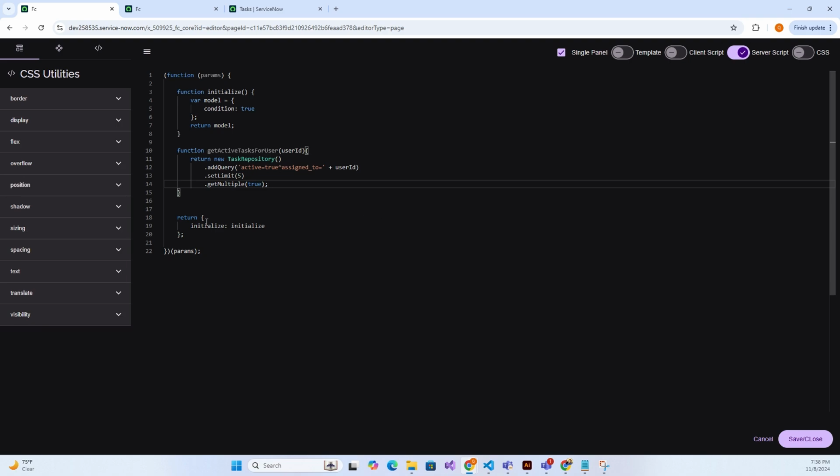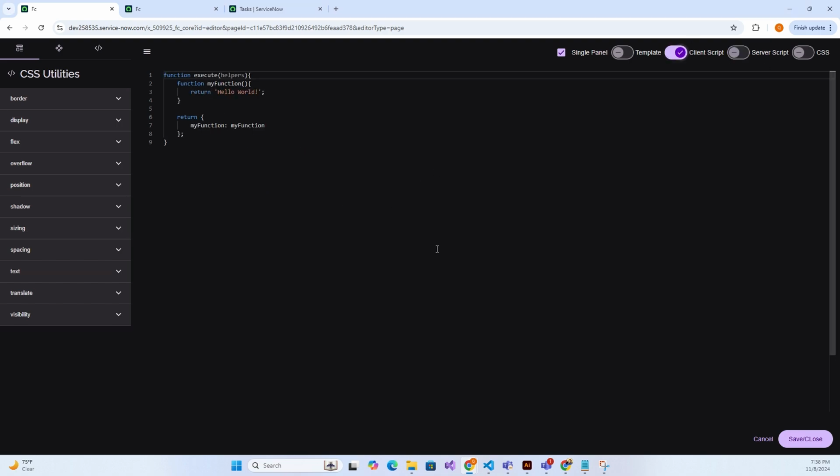As you notice here, this server script is returning an object. And unless this function is returned, we will not be able to call it from the client script. So let's go ahead and return this. This is a good approach in the sense that you can have private methods that will not be exposed to the front end, and only what you return back is what's available. All right, let's jump over to our client script now.